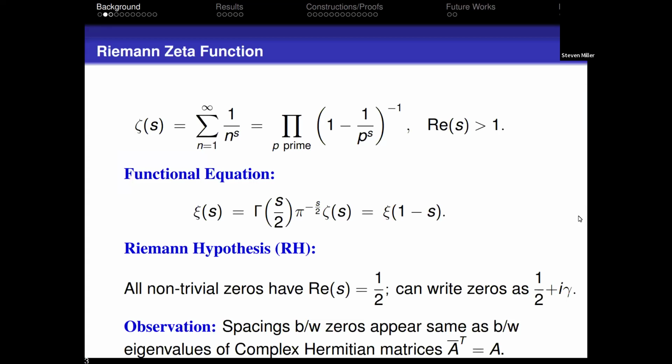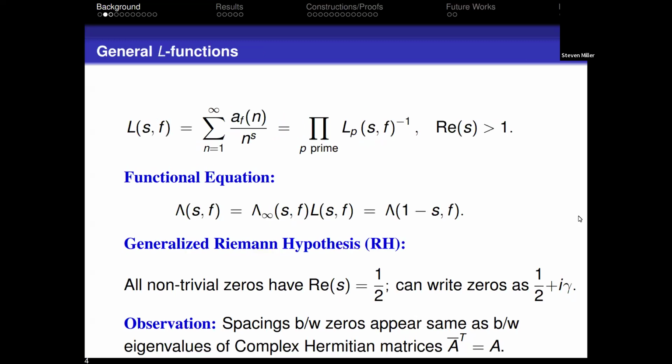Background material, mandatory slides you must have at some point. Everybody has hopefully either seen the zeta function or knows enough to just nod their head like this. Oh yeah, the Riemann hypothesis is true. I'm happy to announce we just got a proof today of the truth of the Riemann hypothesis. Unfortunately, nobody ever sends us proofs of the generalized Riemann hypothesis. They always seem to stop at zeta. But anyway, rather than looking at just zeta, where all the coefficients are one, you could look at more general L-functions.